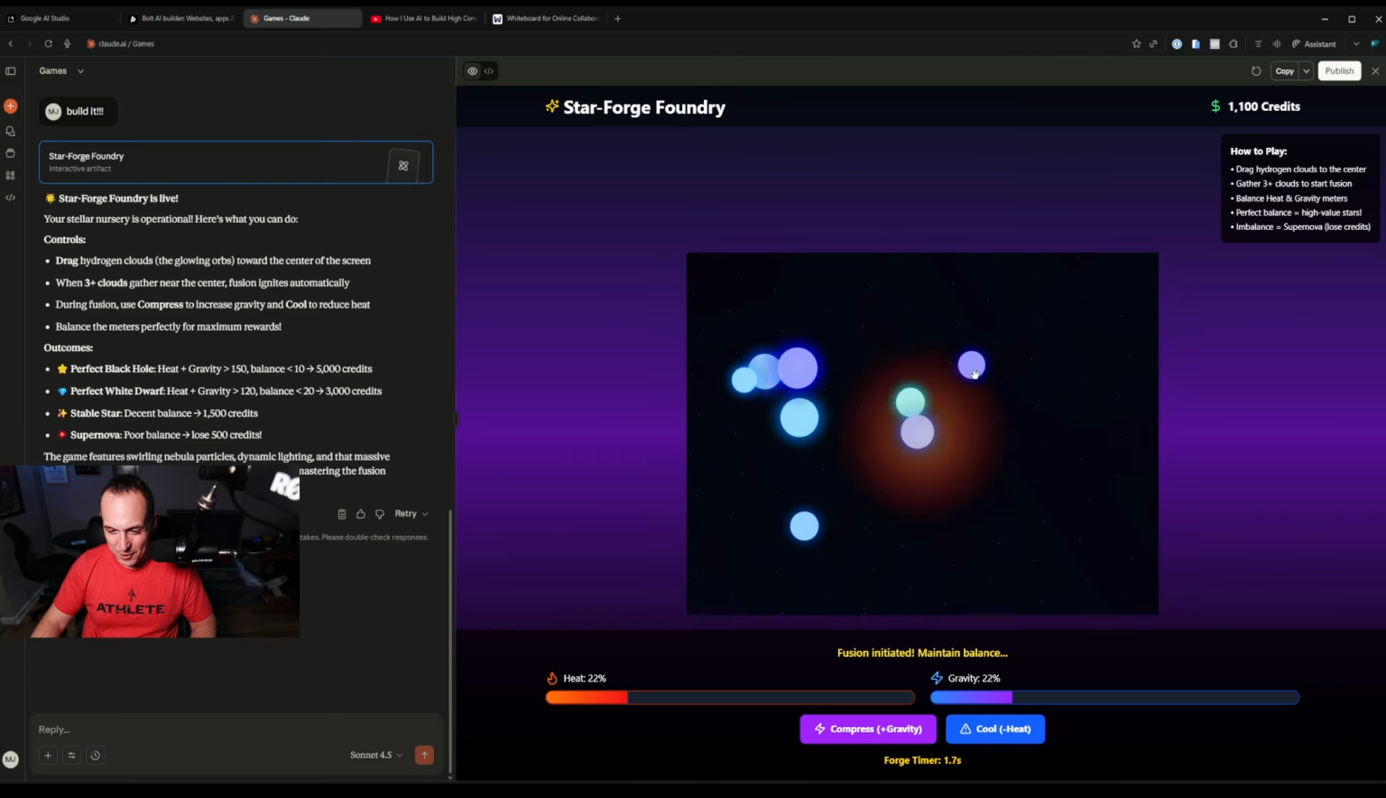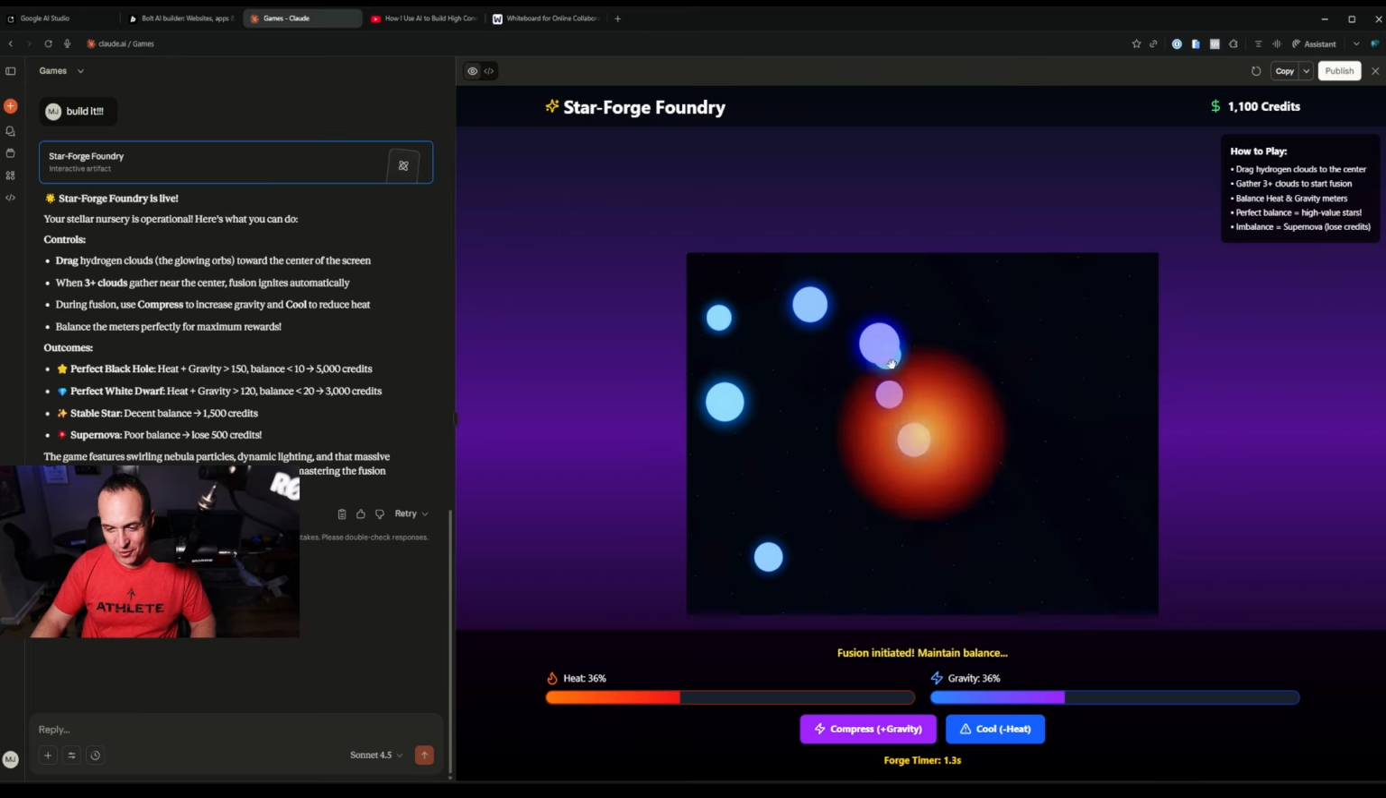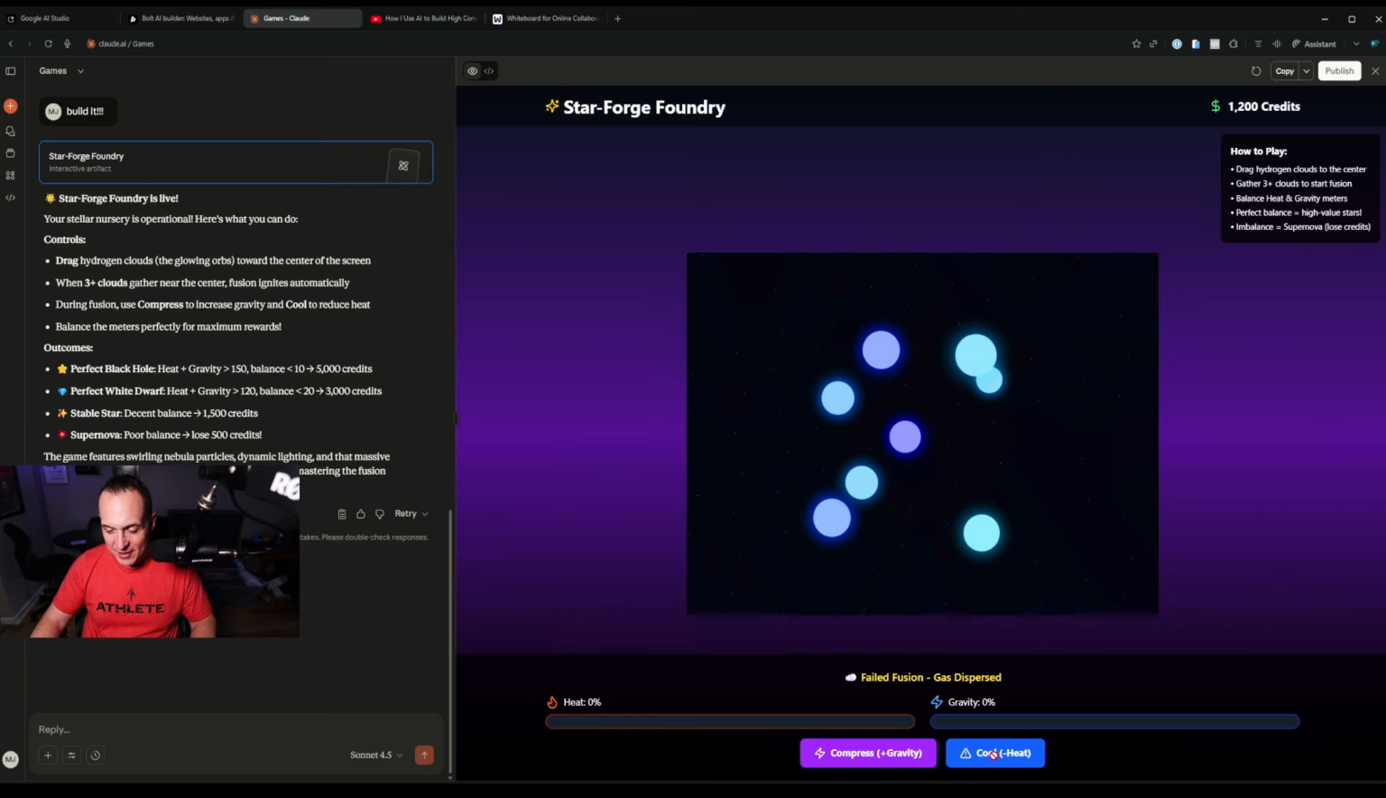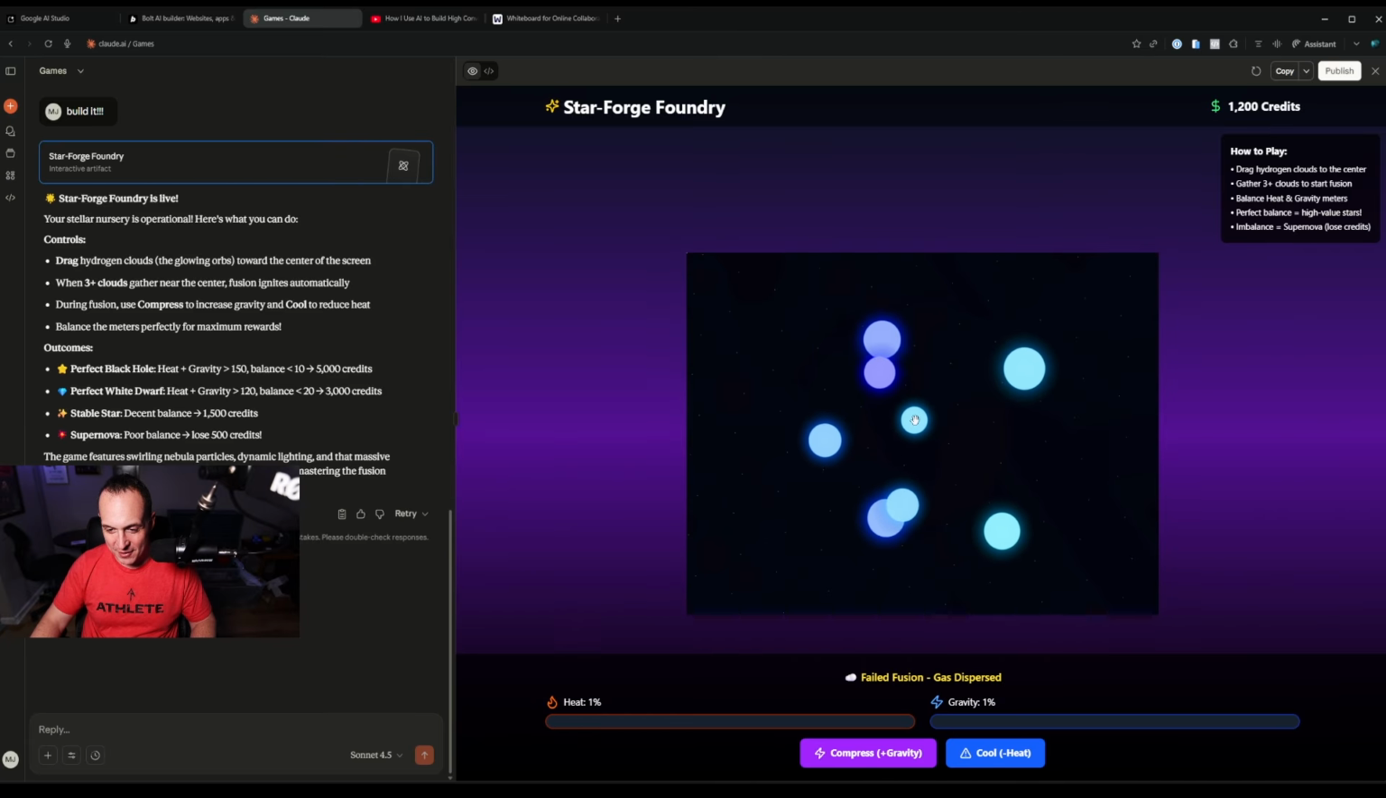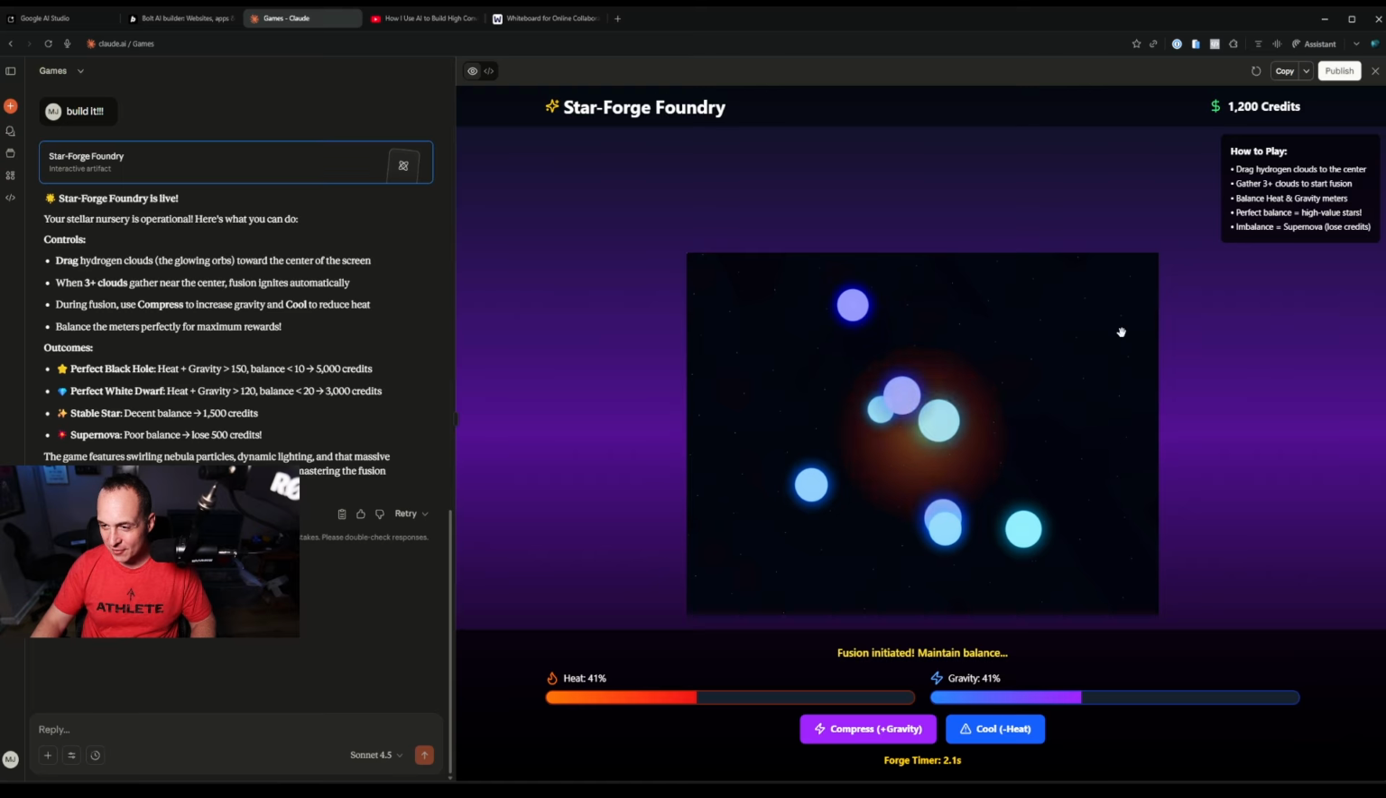What if I just drag them right in? Okay. This is cool. This is cool. Oh, do I have to click the cool heat or compress gravity button? No? Okay, I don't really understand.